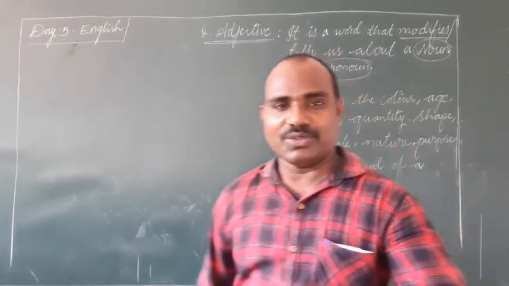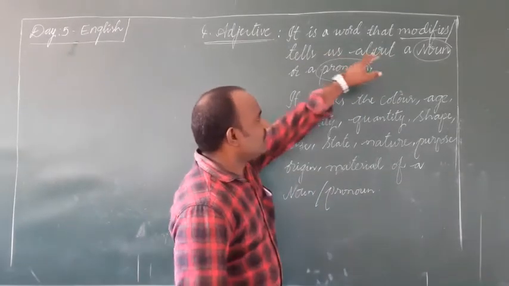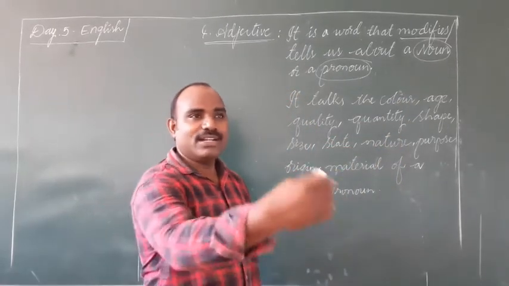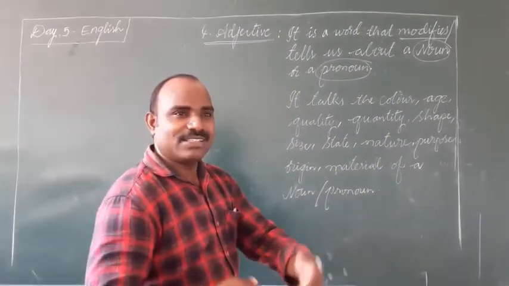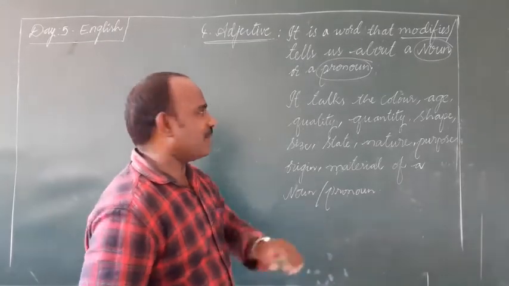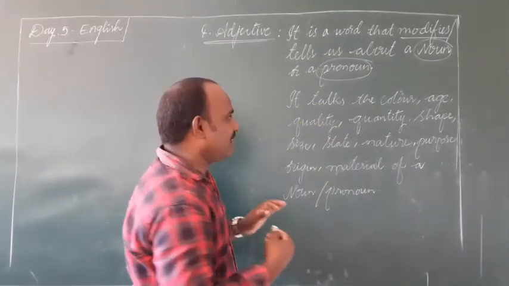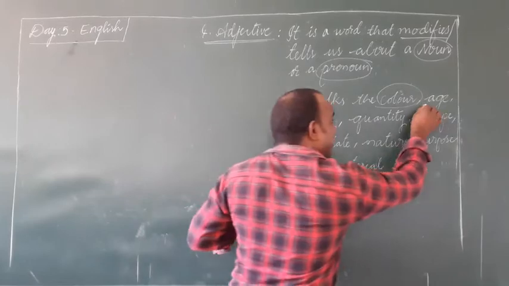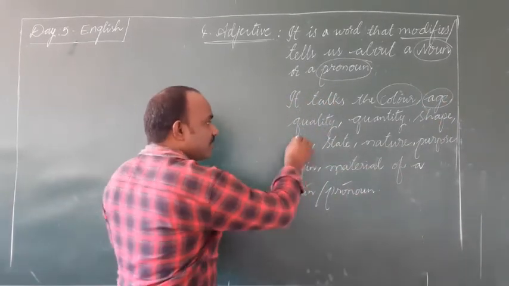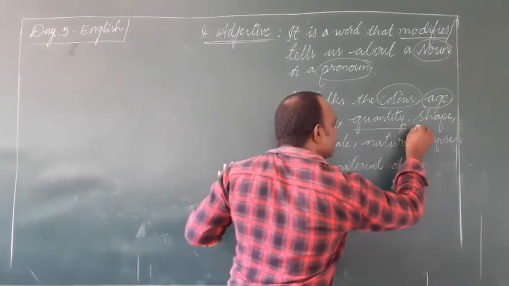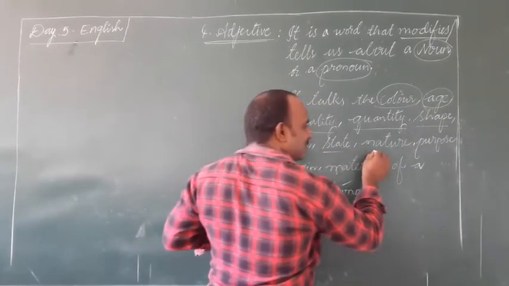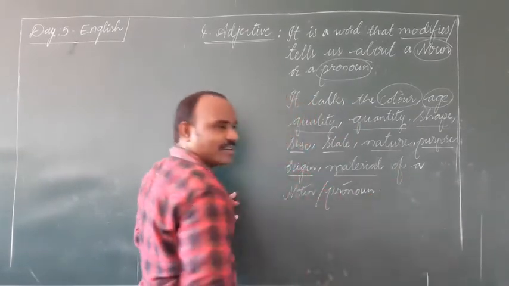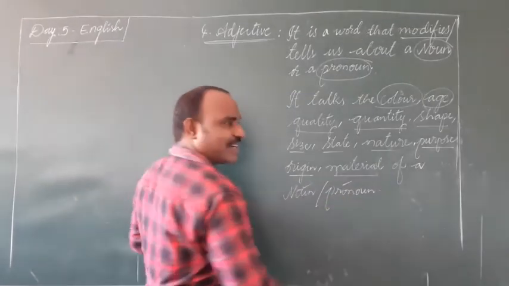See, in another meaning, actually, adjective is a word that modifies or tells us about a noun or a pronoun. I mean, it is giving some additional information about a noun or pronoun. You see, it tells us the color of a noun or pronoun, the age, the quality, the quantity, shape, size, state, nature, purpose, origin, material of a noun or pronoun.